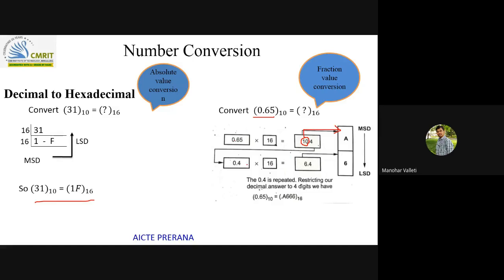And 0.4 multiplied by 16 gives 6.4, so 6 we will write. So 0.65 will have an equivalent of A, and again if you keep on doing 0.4 multiplied by 16, 0.4 multiplied by 16, like that, for the next digits you will get 6 only. That's why we have directly written 0.A666.